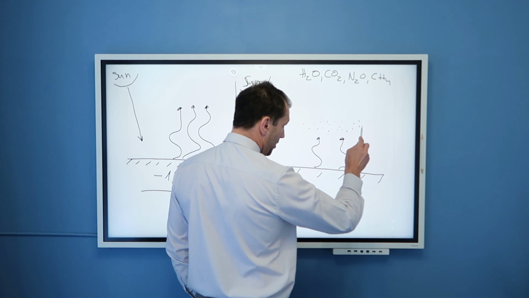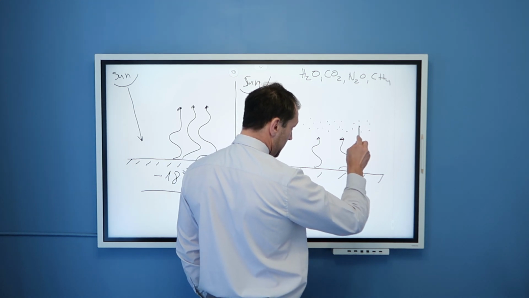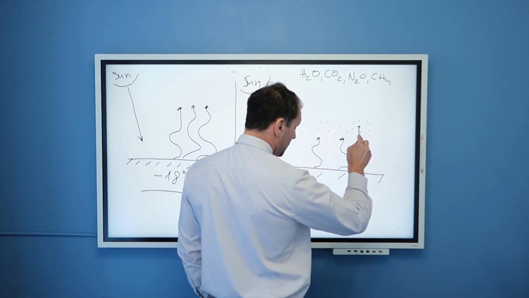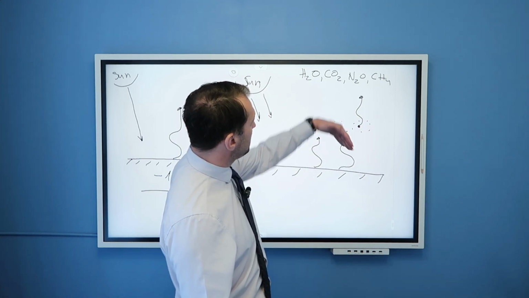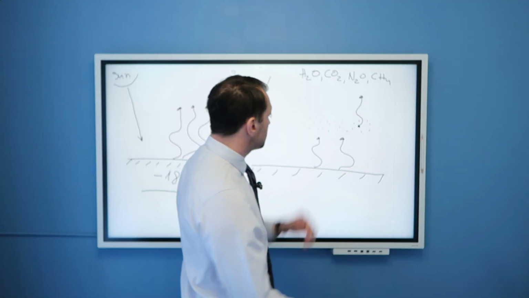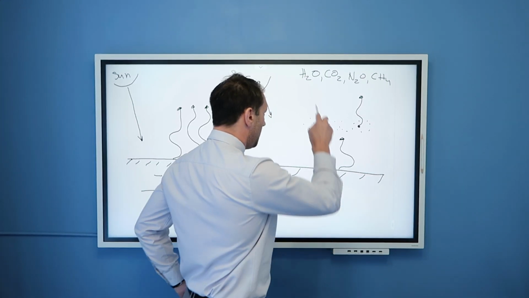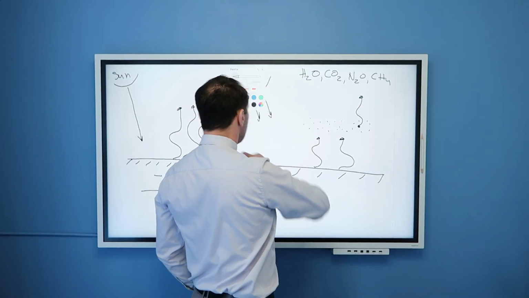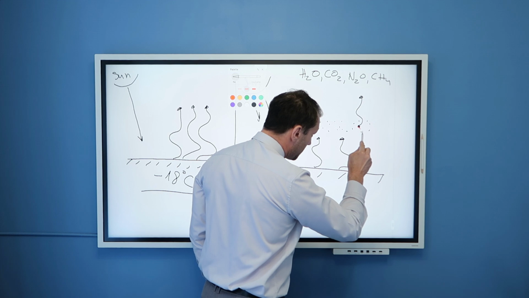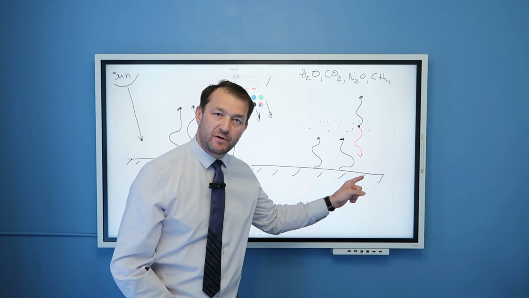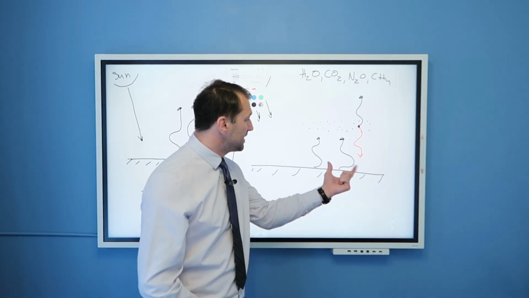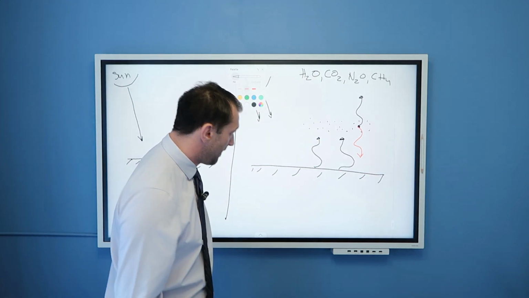When they absorb part of this radiation, let's say this molecule, it has the option to re-radiate this radiation back into outer space, but let's indicate here with red, it also has the option to re-radiate this radiation back to the surface, thereby increasing the temperature of the surface.